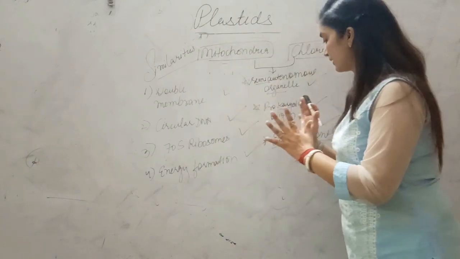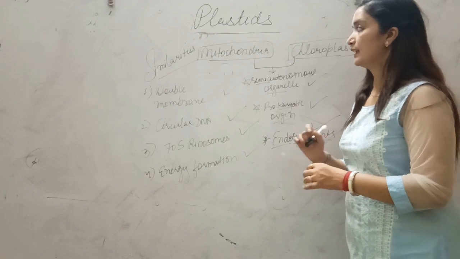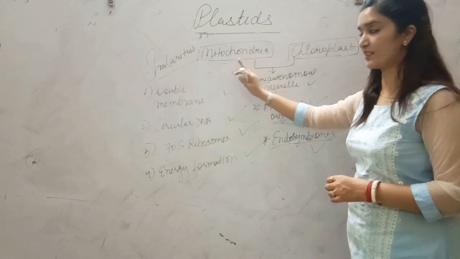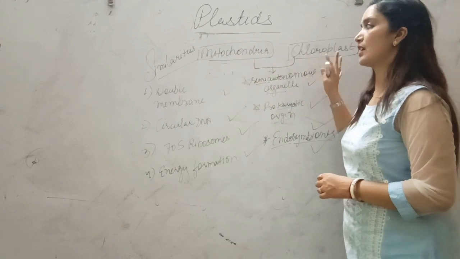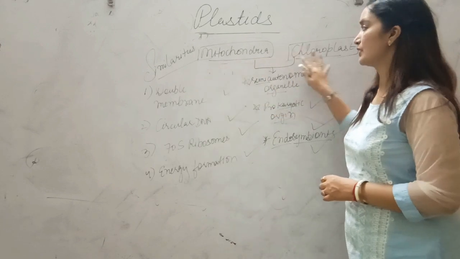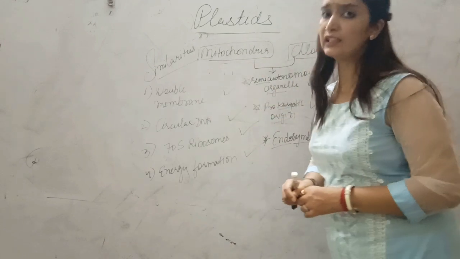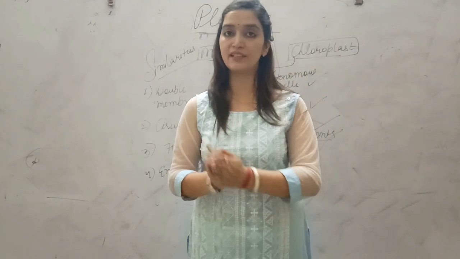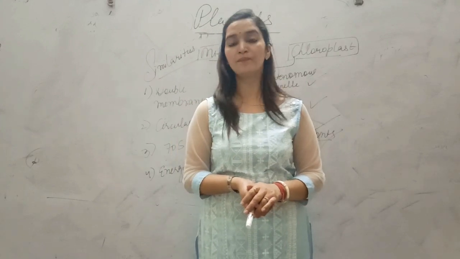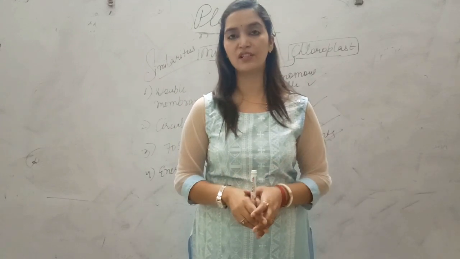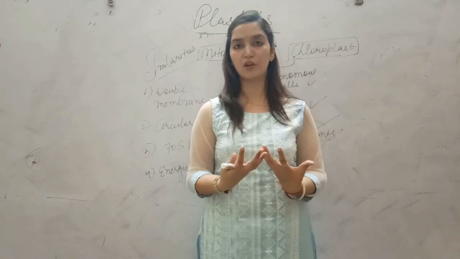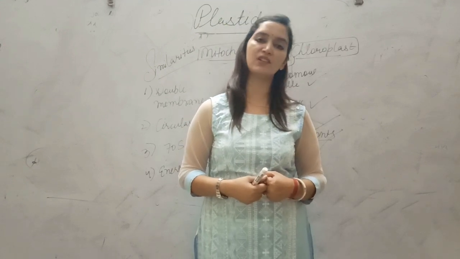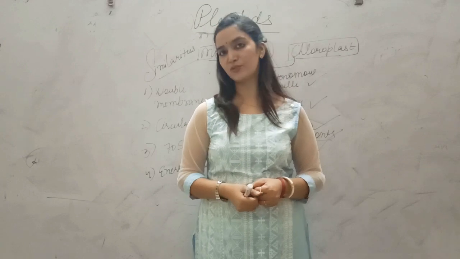So these are the basic similarities between mitochondria and chloroplast. Mitochondria are specifically present in animal cell. It is present in animal and plant cell both, but chloroplast is specifically present in plants only. This is also called powerhouse of cell. This is called kitchen of plant cell. Alright, so we have done a very important topic, plastids, and plastids are specifically present in plants. They have different functions as we have discussed today. So this is the basic lecture of plastids. When we complete the organelles of this chapter, then we go for some details of this chapter and organelles. Okay students, till then stay tuned. Thank you.